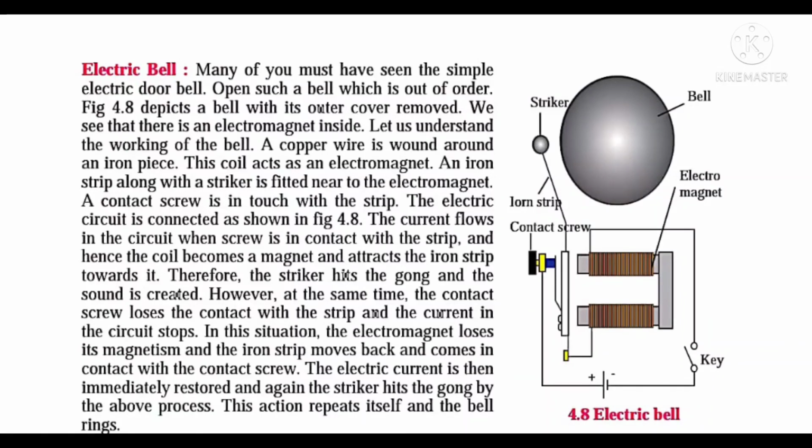Electric bell: the construction, the working, the uses and the diagram. These 4 points are very important related to the electric bell. You have to practice the diagram of the electric bell, also the construction and the uses of the electric bell. Please go through it, recite all these points and learn.